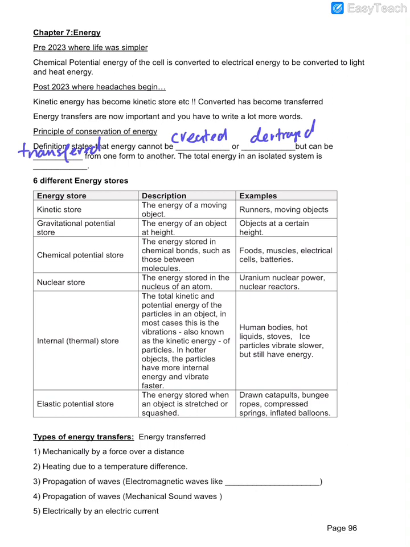So you will see the kinetic store being transferred to become chemical potential store, for example. The next sentence: the total energy of an isolated system, does it change, increase or decrease, or remain constant? Remains constant.